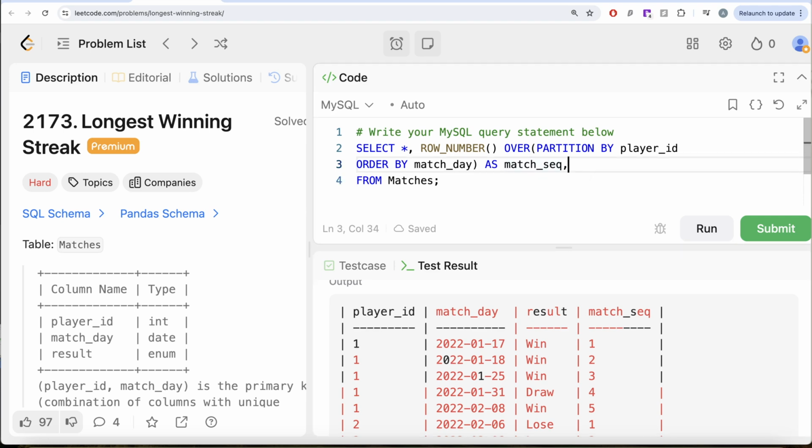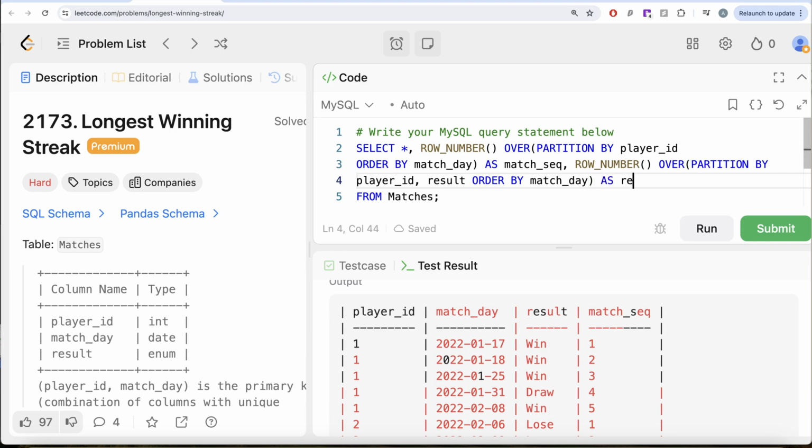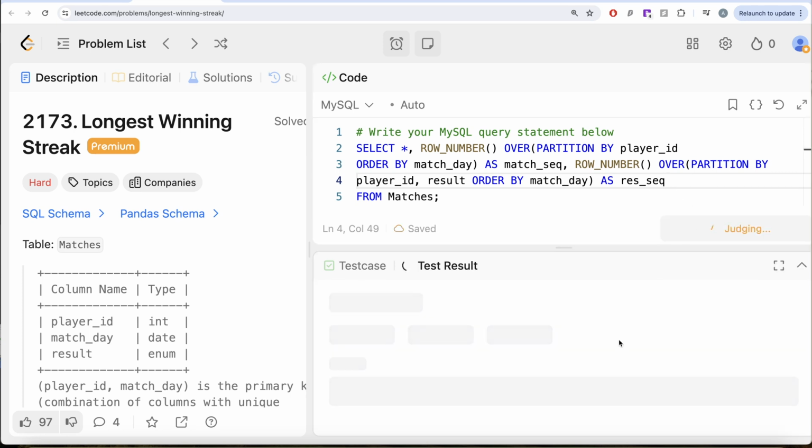So let us do the same thing. We need to get row number. So we are ranking over, and then partition by player ID as well as the result, we are going to rank, and then order by the match day in ascending order, and let's alias this as result sequence. Let me go ahead and run this. Let's see what we get in our output.